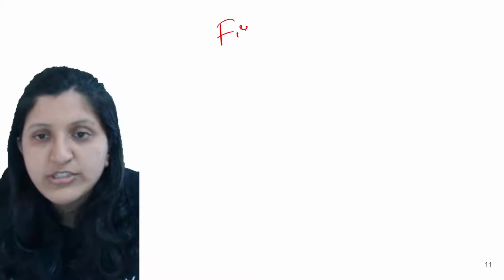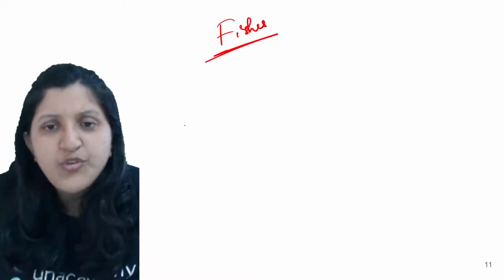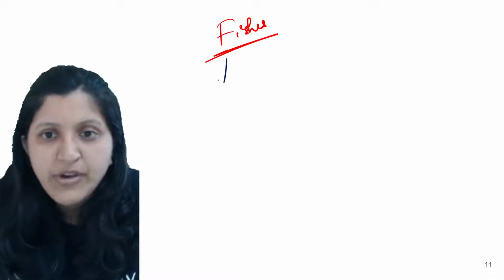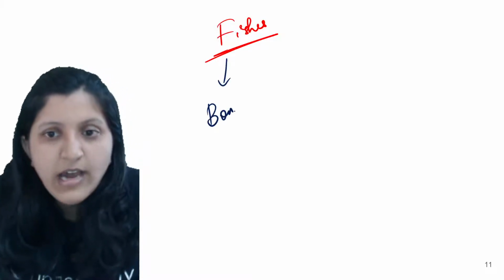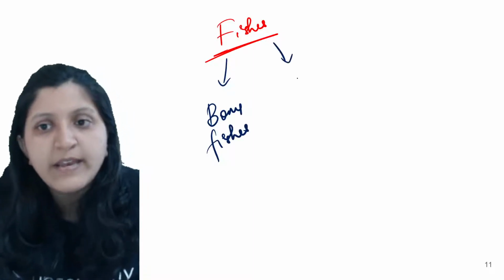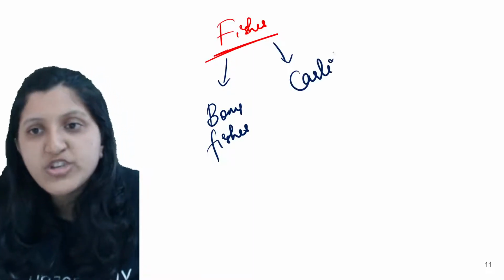So there is a cartilaginous fish. When we mention fishes, there are different categories. Fishes can be bony fishes, which you can find, and cartilaginous fishes can also be found. So bony fishes are there, and the cartilaginous fishes are also there.